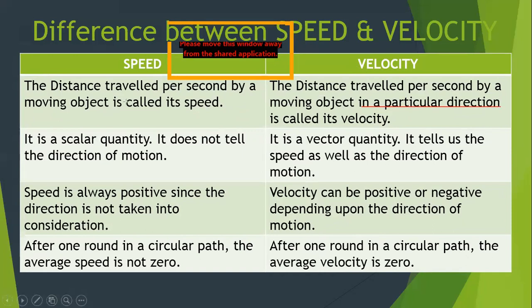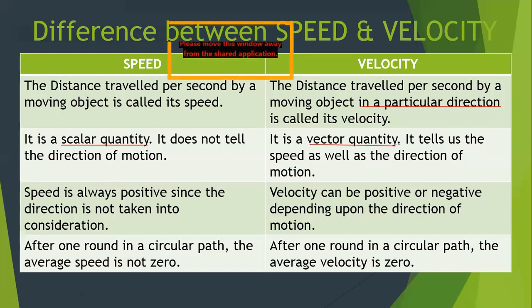So when we talk about velocity, it is nothing but the distance traveled per second in a specific direction. Another important thing about speed, it's a scalar quantity, whereas velocity is a vector quantity.